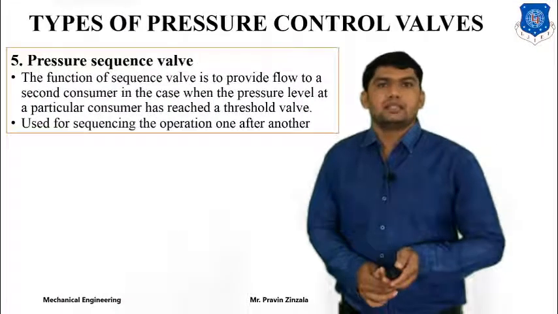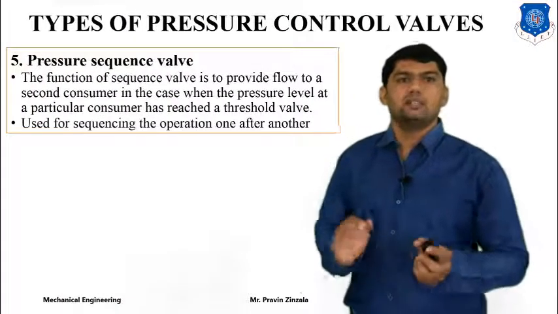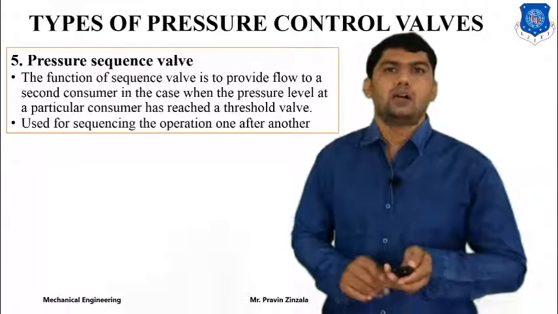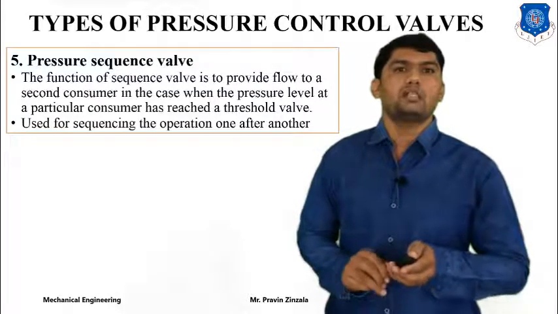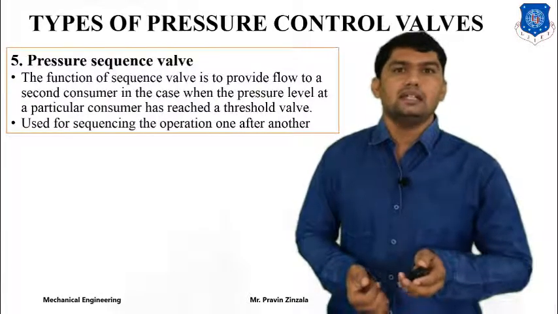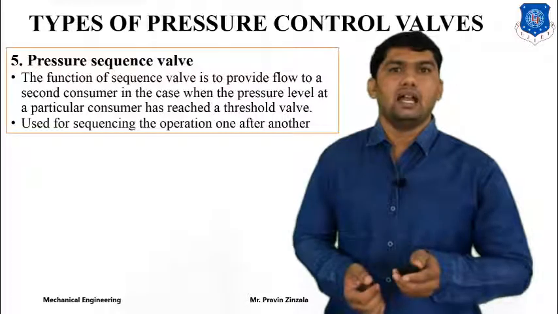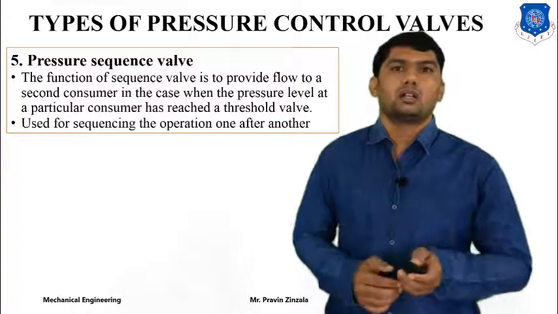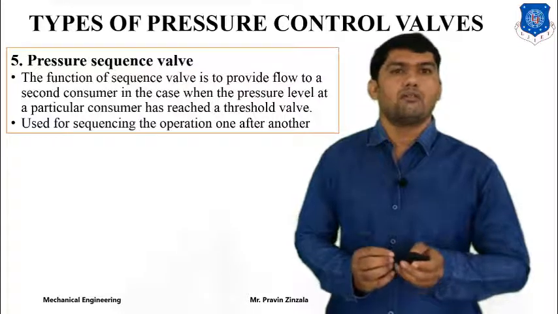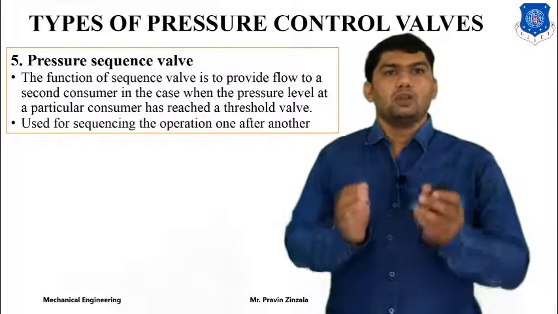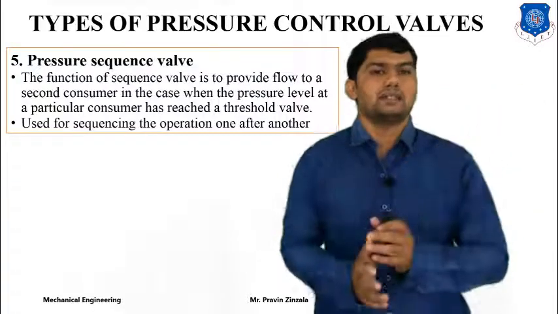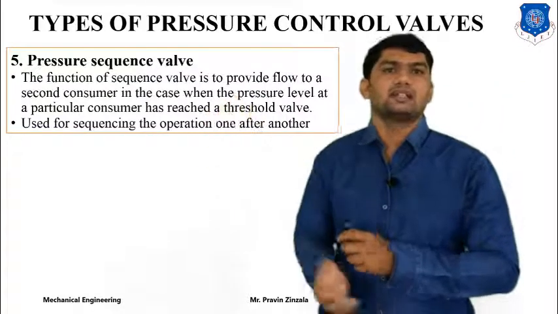Next is the pressure sequencing valve. The sequencing valve is used for sequencing operation. The function of the sequencing valve is to provide flow to the second consumer when the pressure level at a particular consumer has reached a threshold value. If you want to operate two or more cylinders in sequence, we have to utilize the pressure sequence valve.